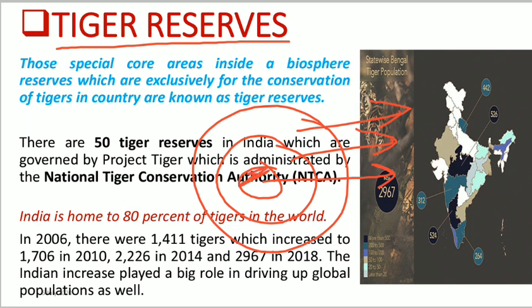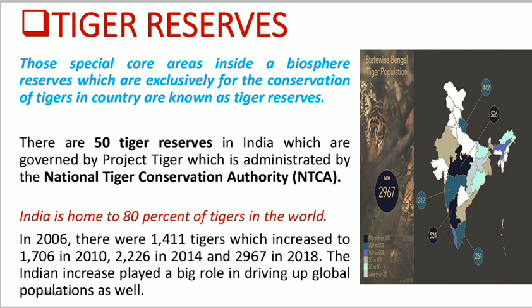The core areas, where tigers are found in larger numbers, are provided to the tigers for their habitat. Tiger reserves are exclusively for the conservation of tigers in a country. In India almost 50 tiger reserves exist, which come under Project Tiger, administered by the National Tiger Conservation Authority, that is NTCA.